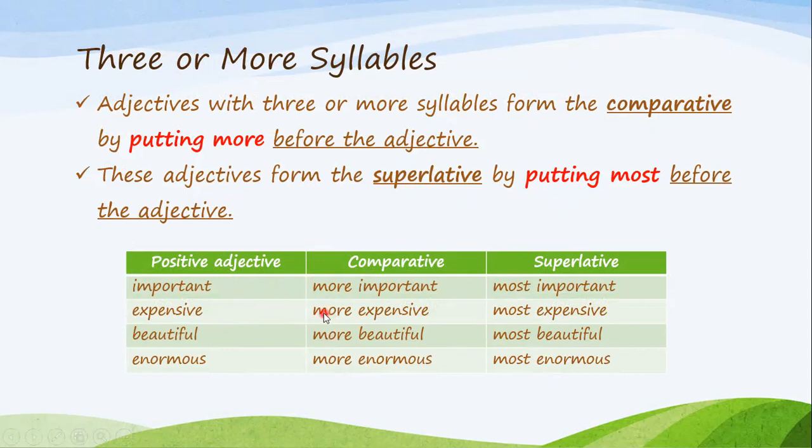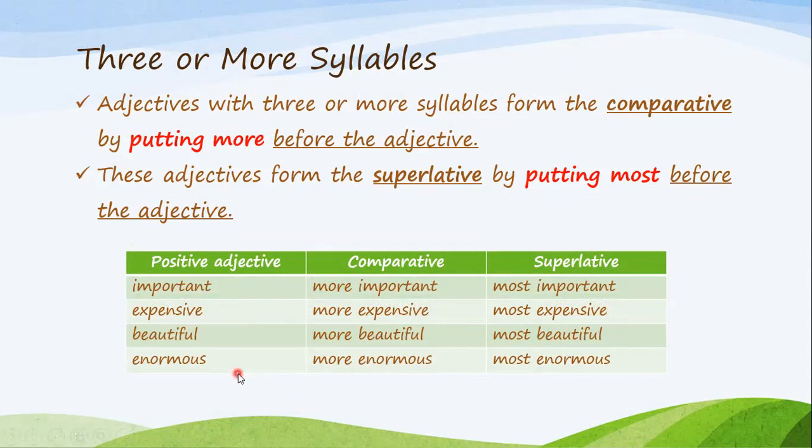Expensive. This house is more expensive than the one we saw before. Most expensive in the superlative, I say this is the most expensive house over other houses, for example. And then beautiful, this is more beautiful than something else, or in the superlative, the most beautiful dress I have ever bought.